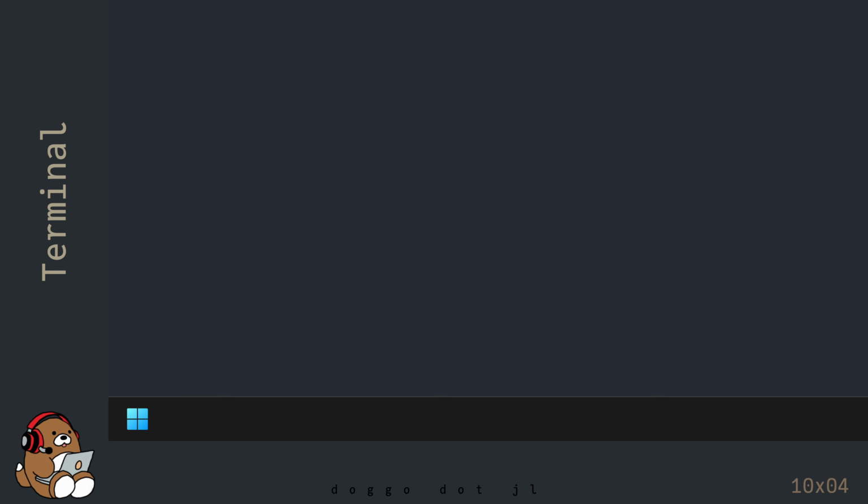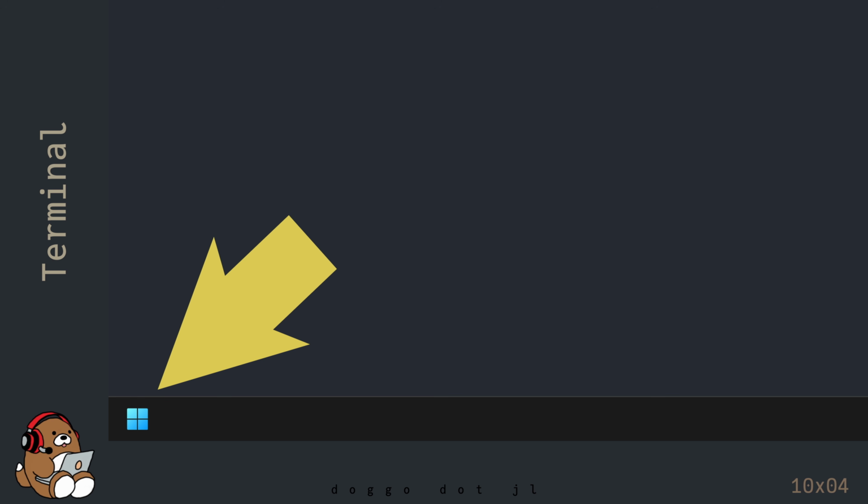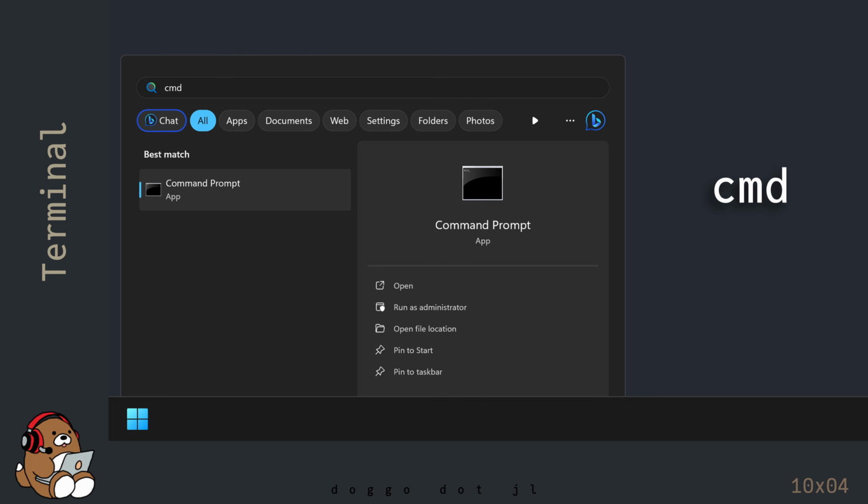I'm using a Windows PC, so these instructions are for Windows users. Click on the Windows Start button and type in CMD or command. You should see the Command Prompt app show up.